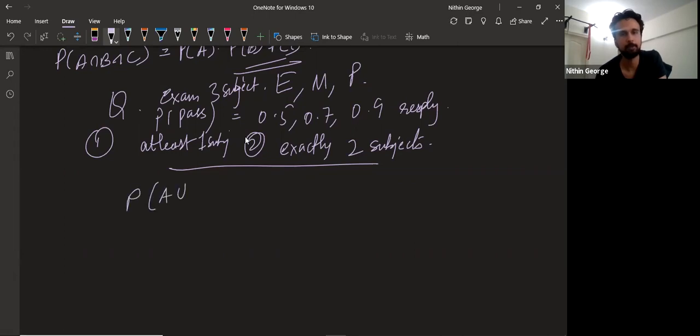Passes at least 1 subject will be passing English or math or physics, right? What does this come out to? What is P of A union B union C?